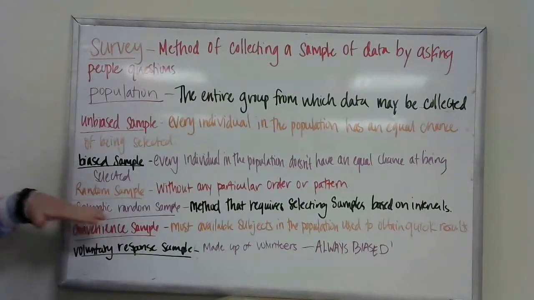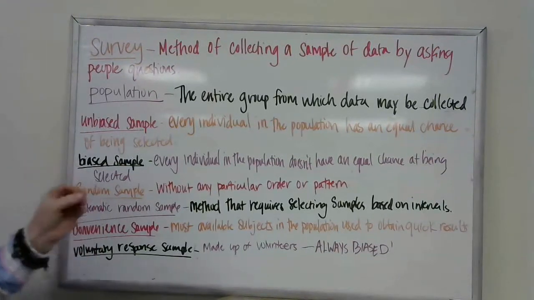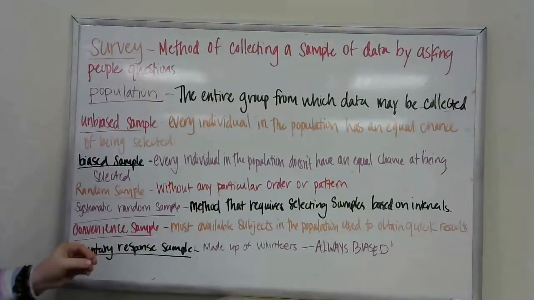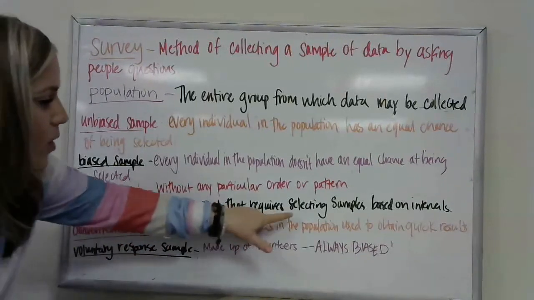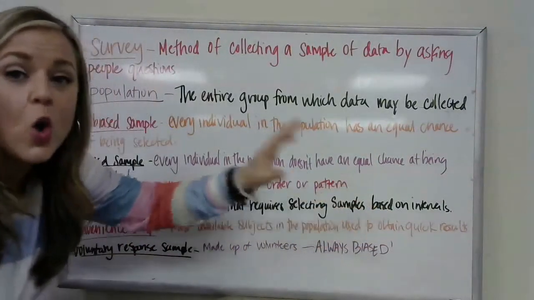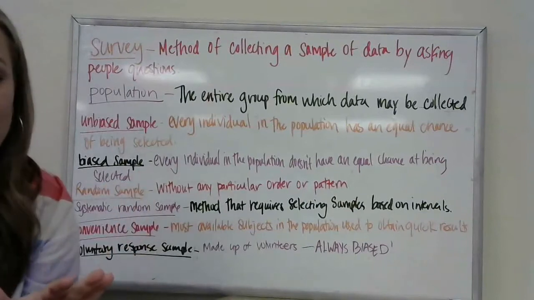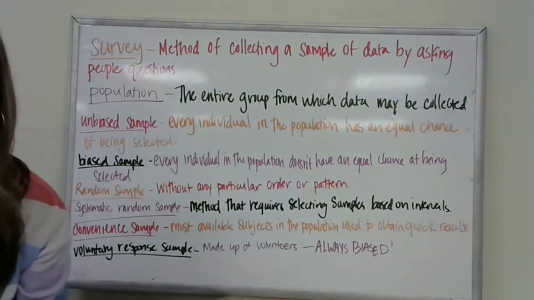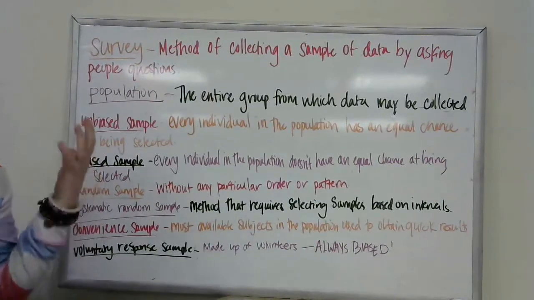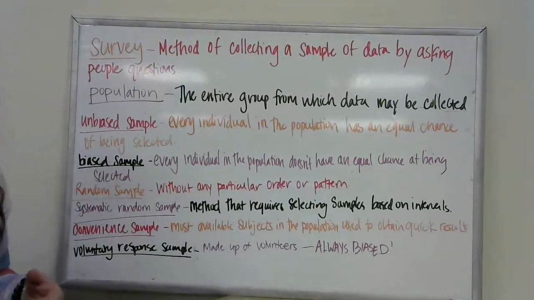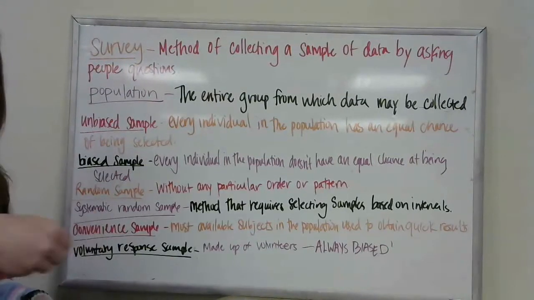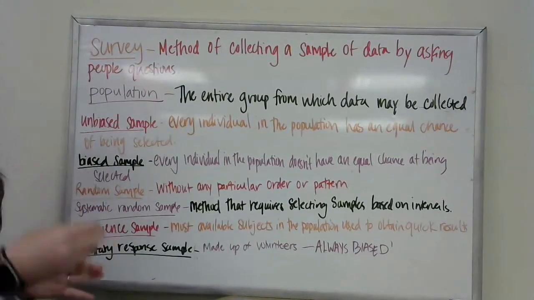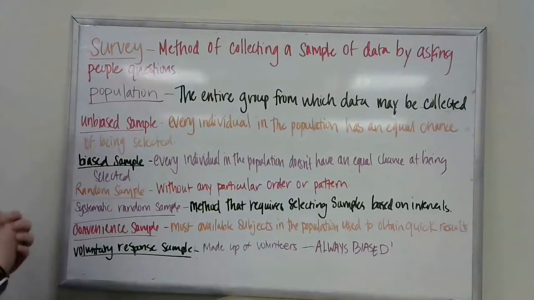Now, a systematic random sample is a method that requires selecting samples based on intervals. An example of that is, let's say that I work at a movie theater and I'm going to ask every fourth customer a specific question about popcorn. So the interval is every 4 customers I'm asking, or every 3, but it's an interval. It's going to be the same interval every time.